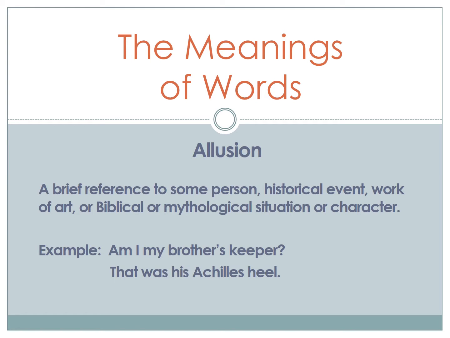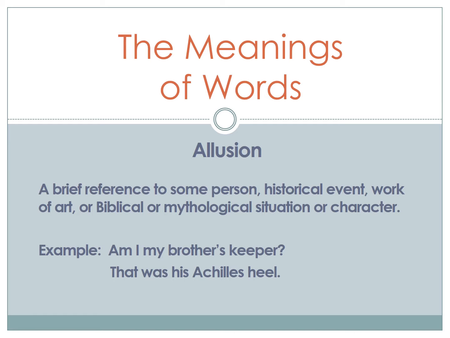Let's move from the sounds of words to the meanings of words. Most of the time, authors are purposeful in the words that they choose to write. One example of the meaning of words is allusion. An allusion is a brief reference to some person, historical event, work of art, or biblical or mythological situation or character. A couple of examples are, "Am I my brother's keeper?"